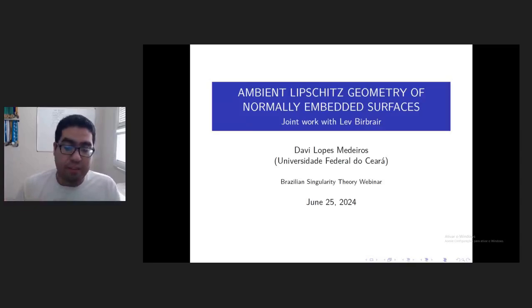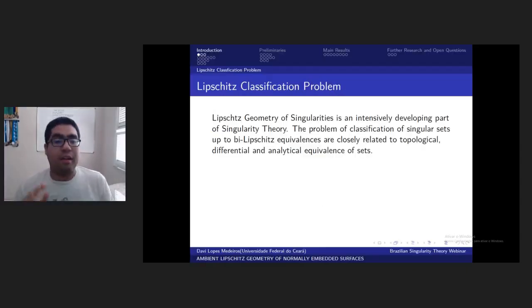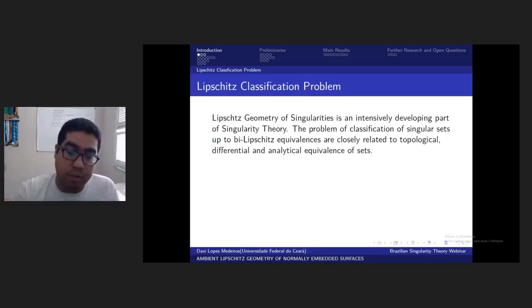Let's start by talking about what this ambient Lipschitz geometry is, and why we study normally embedded surfaces. Okay, so let's speak first about Lipschitz classification problems and Lipschitz geometry of singularities. Everyone here knows that it's an intensively developing part of singularity theory, and one of the main problems is the classification of singular sets up to bi-Lipschitz equivalence.